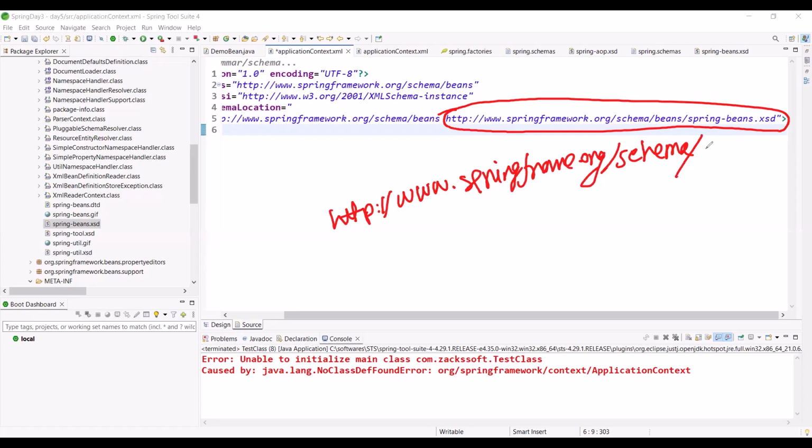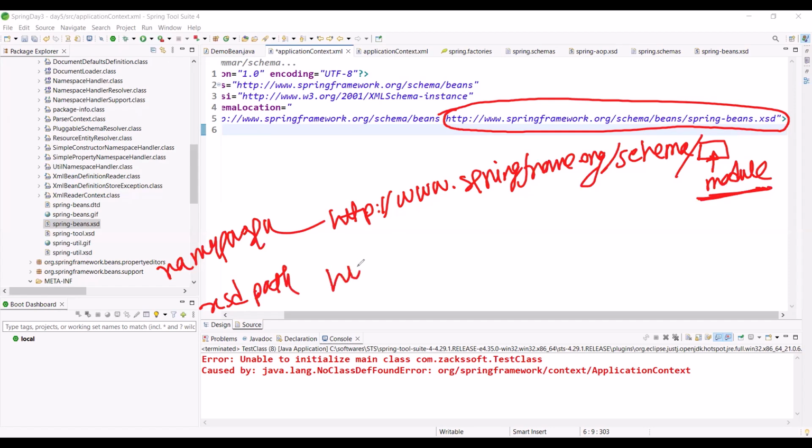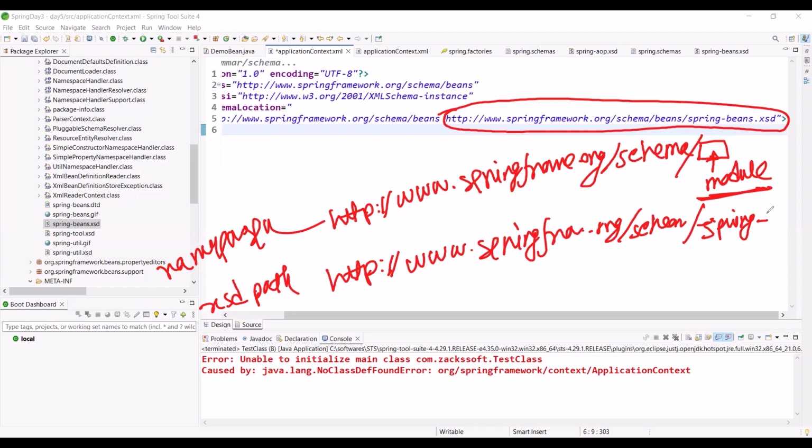For example, here you need to write the module name. Nothing more than this. For the namespace and for the XSD path, everything is same, like HTTP, www, Spring Framework, org, schema. Up to now, all things are same. Simply you write spring, hyphen, then the module name, then .xsd. Nothing more than this.